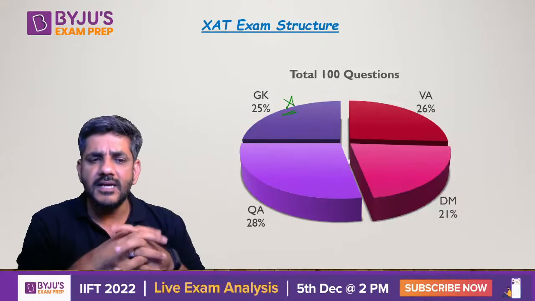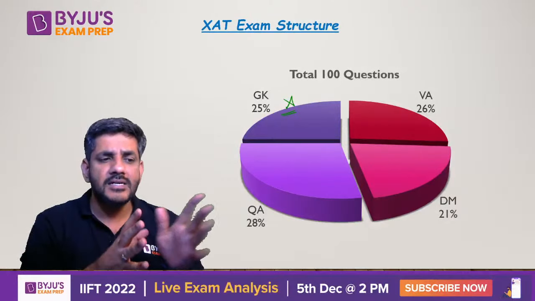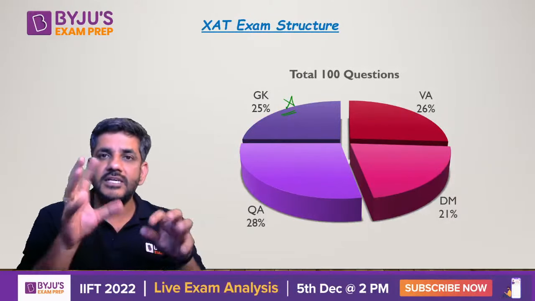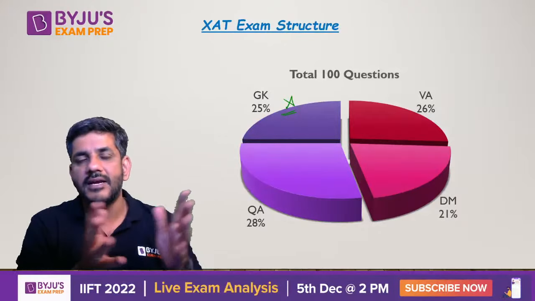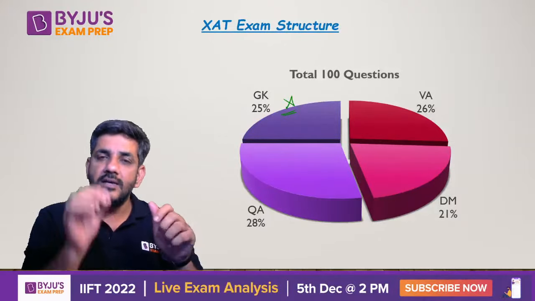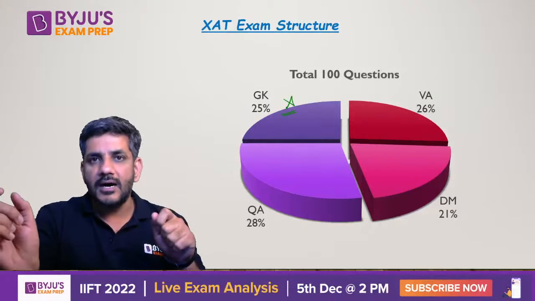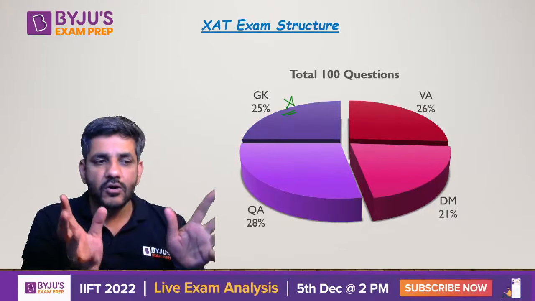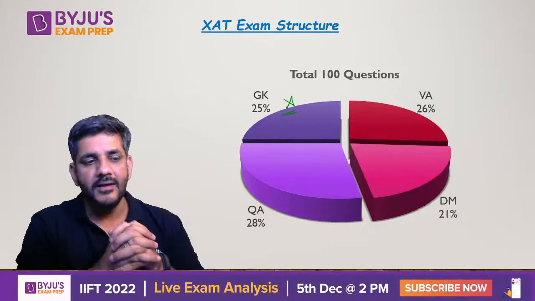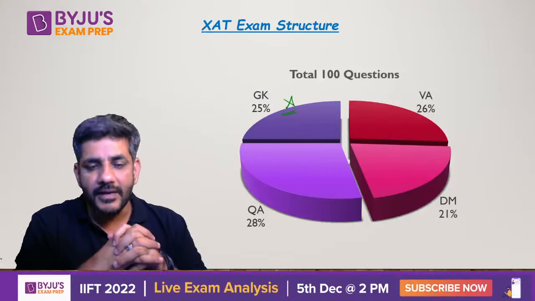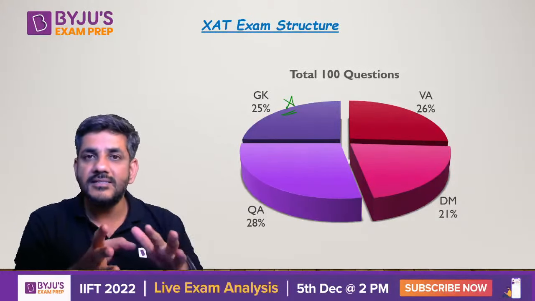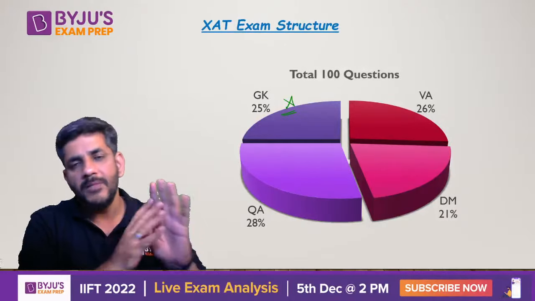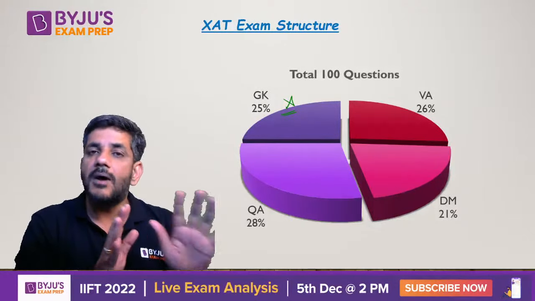GK section's score will be considered only by XLRI for their admission process. Otherwise, it would be written in the scorecard, but it will not be a part of your overall percentile. Its contribution would be nil. So your overall percentile would be formed by verbal ability, decision making, and quantitative ability. GK is not a part of it.